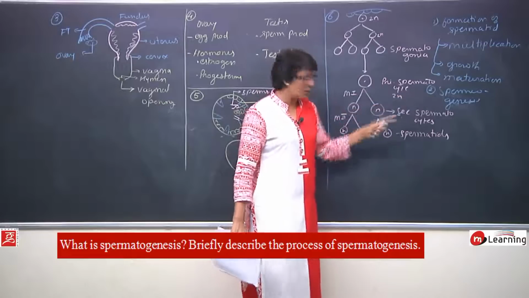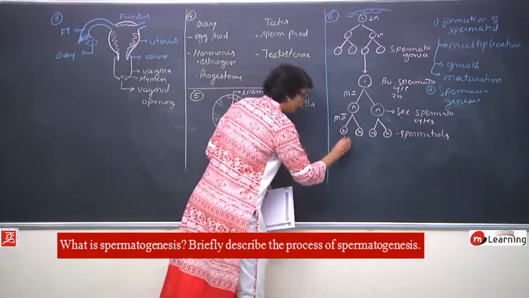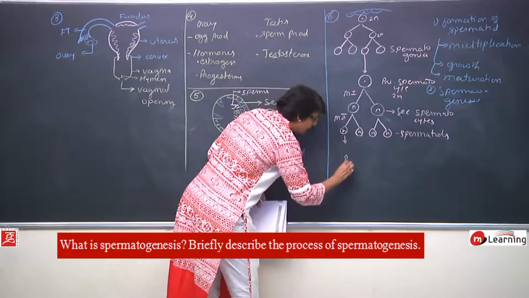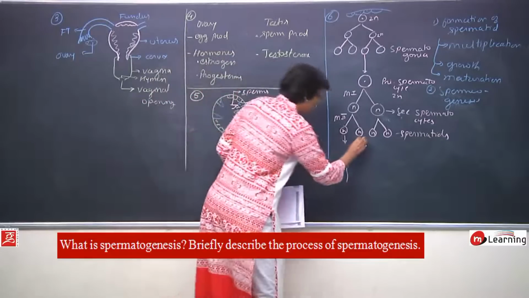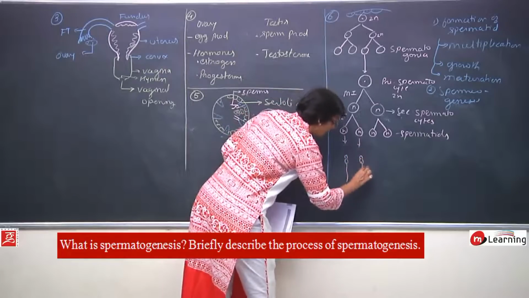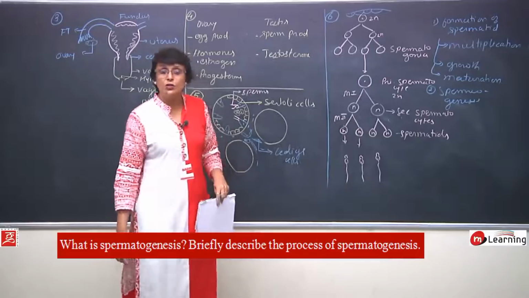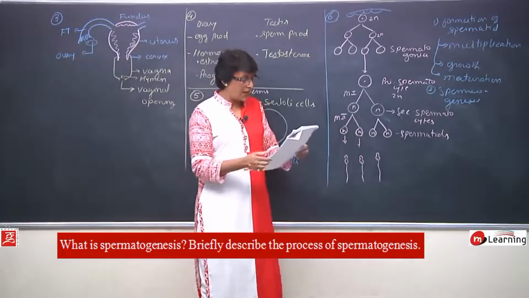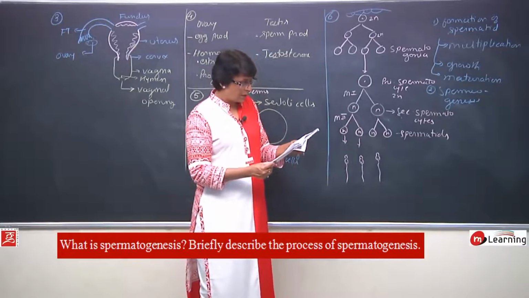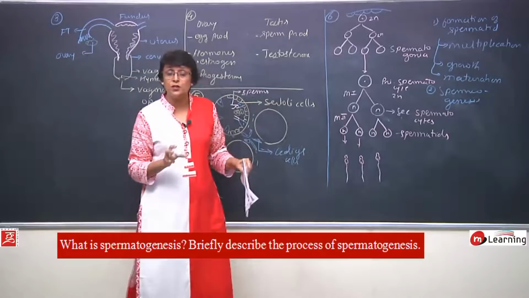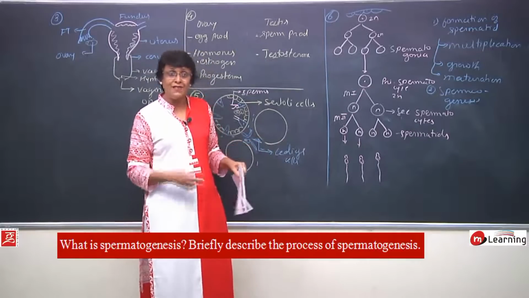Now spermiogenesis. How would these haploid circular spermatids change into the motile functional sperms? So all these will change into these motile sperms. This process is spermiogenesis, in which we have to describe the brief process. Okay, so a description is also to be given, not only the diagram. So we have to write at every step.